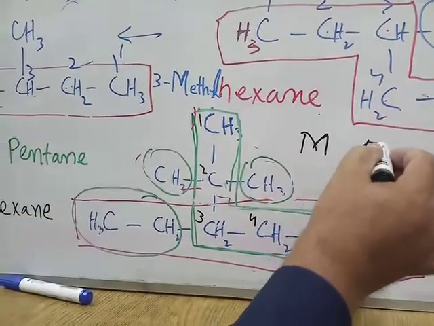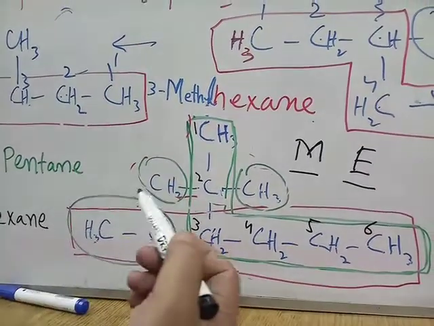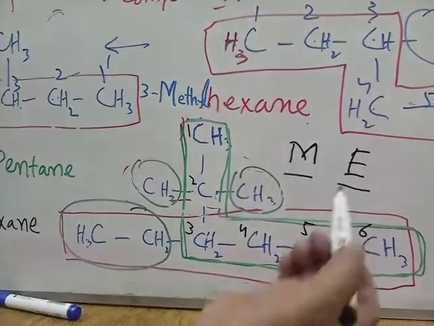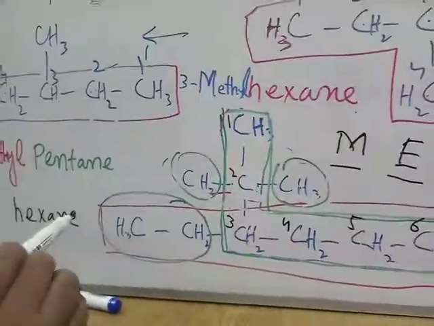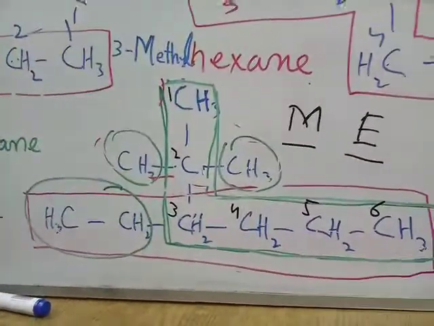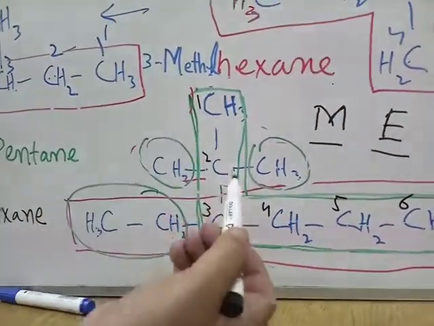Ethyl starts from E. Which of these 2 comes alphabetically first? From ABC, which comes first? E comes first. So show first that branch which comes first alphabetically. So they are named in alphabetical order.